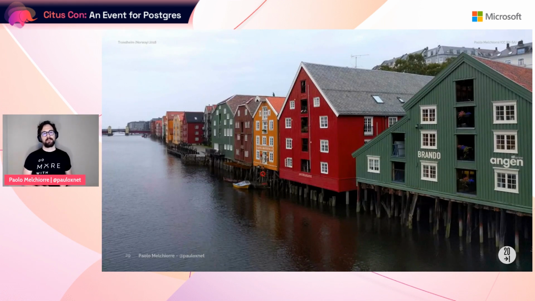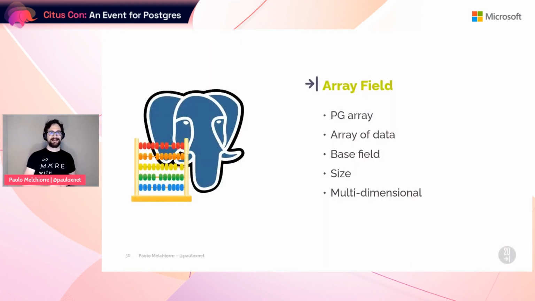With this photo, we move virtually to Norway, more precisely to Trondheim. I took this photo because I really liked the effect of these typical houses on the water, all similar to each other but repeated and with different colors, like data in an array. The array fields make Postgres array types available in Django. They are very convenient for storing arrays of similar data without creating a new model for them. You specify another Django model field as basis. Also, its size can be defined and it can even be multi-dimensional.